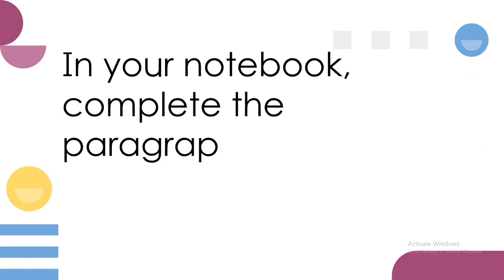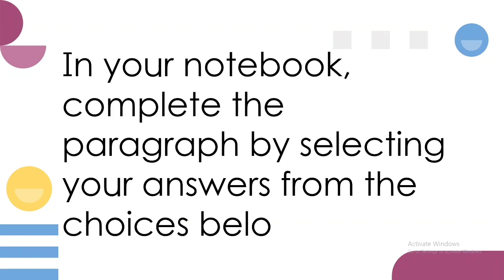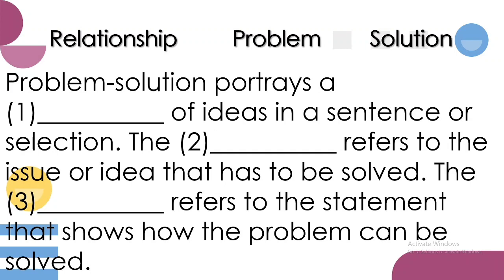Okay, so in your notebook, complete the paragraph by selecting your answers from the choices below. Here are the choices: relationship, problem, and solution. Problem and solution portrays a blank of ideas in a sentence or a selection.